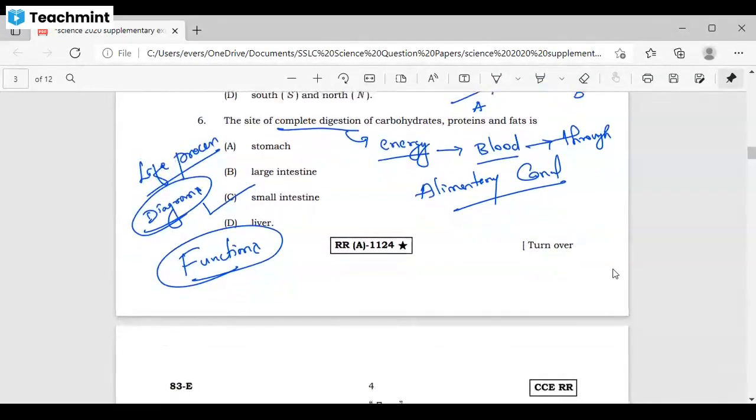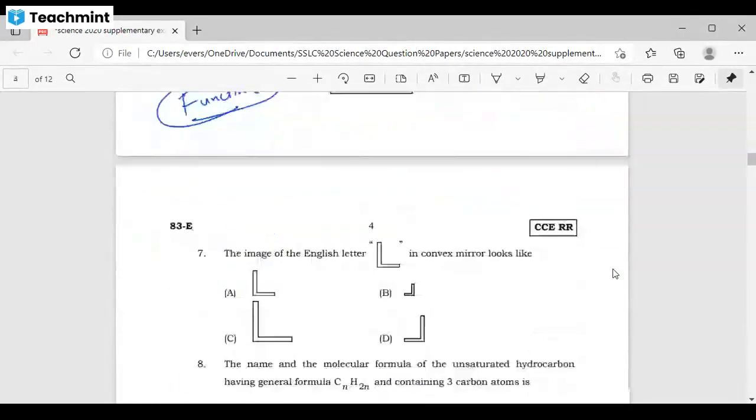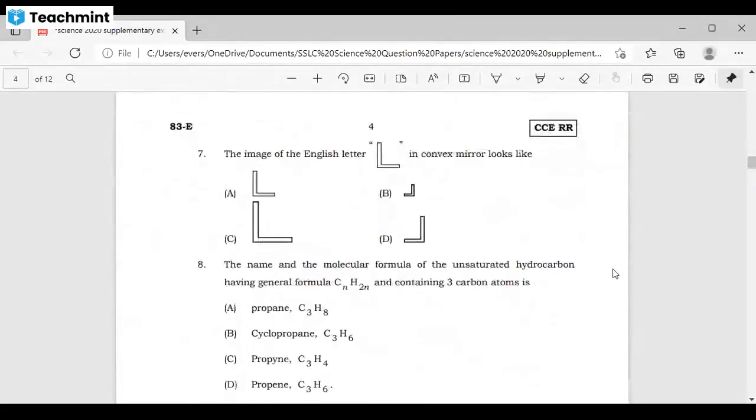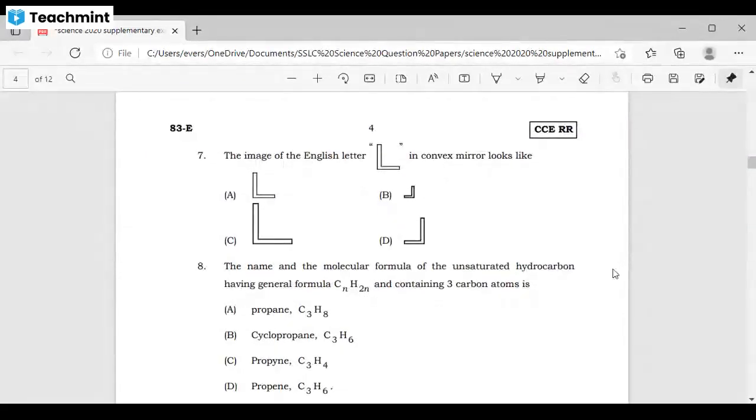It's not only the life process chapter, your biology chapter, all the questions, especially they will ask you this type of questions only with the biology diagrams, but not with physics and chemistry. They will target your bio diagram, that is biology. Okay. Next, question number 7.